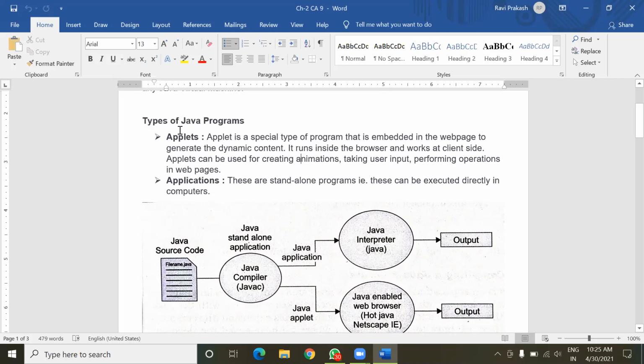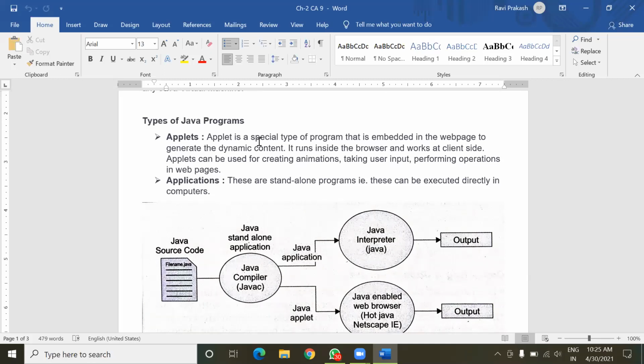I was explaining types of Java programs. The first type is applet. An applet is a special Java program because it is embedded with HTML. I think you all know about HTML; it is used for designing web pages. Applets cannot be used directly, they can only be used with HTML.